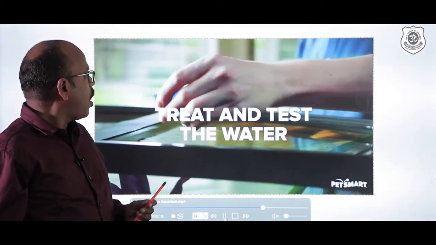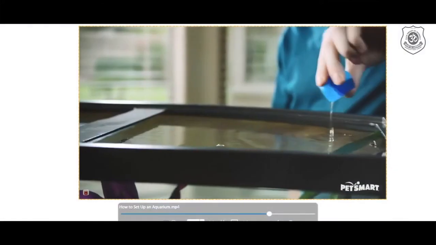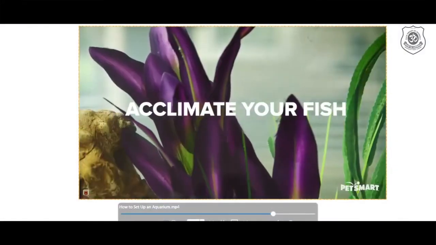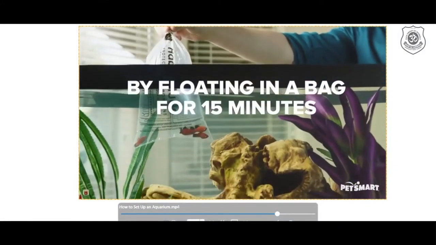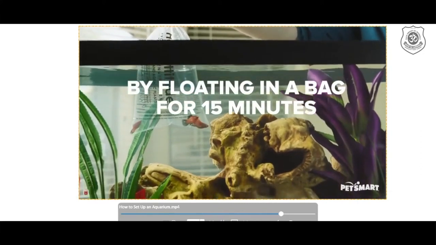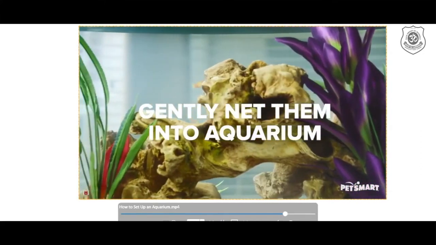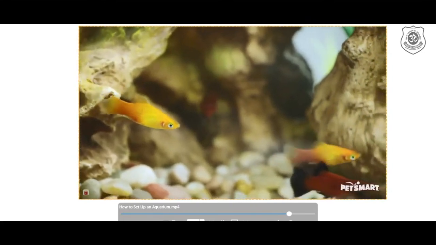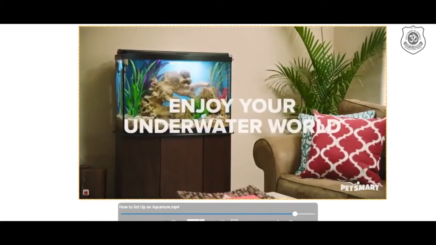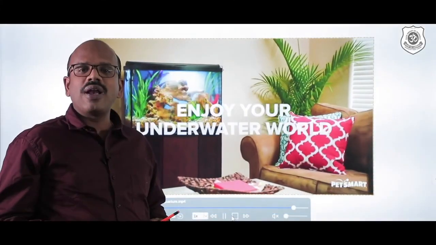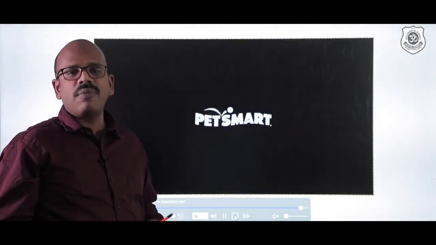Now you have seen how the freshwater aquarium is being set up. You can see how they have added the solution. And now this process is called acclimatizing the fish to the artificial environment, that is the aquarium. You can see how the aquarium is beautifully established. Yes? And many of you will have a personal experience in your home of establishing a nice aquarium like this.